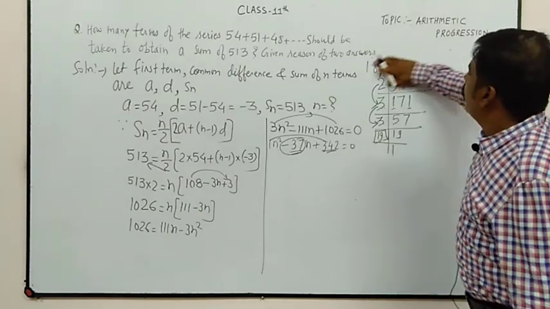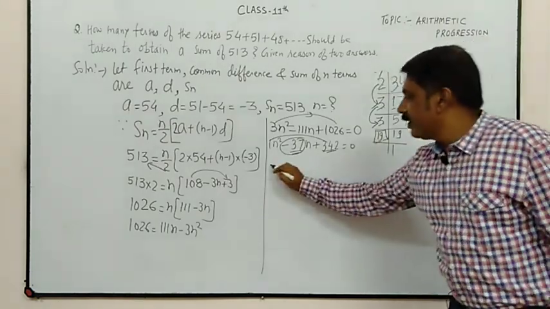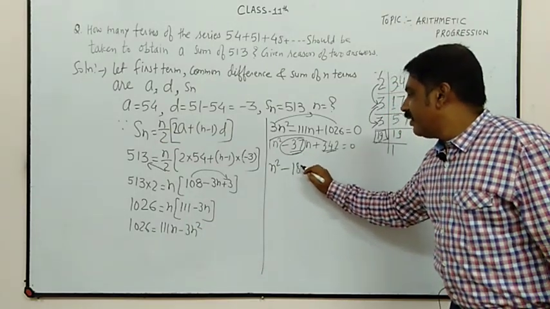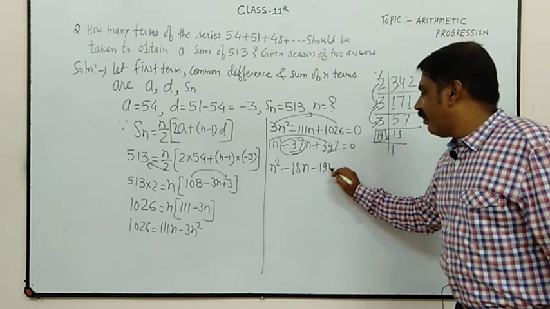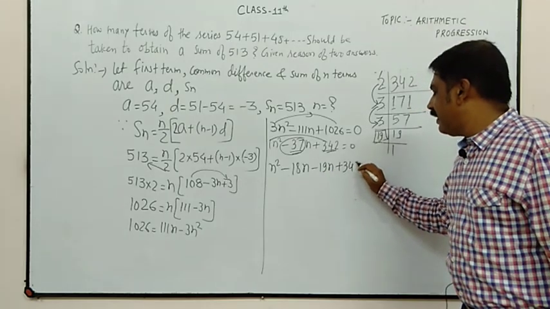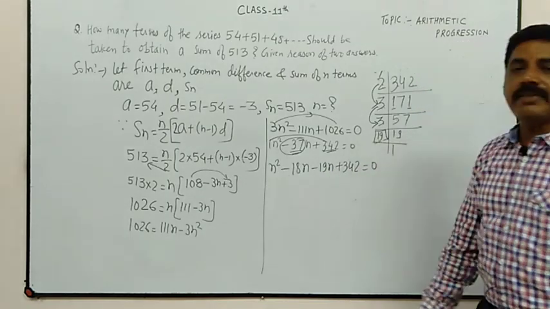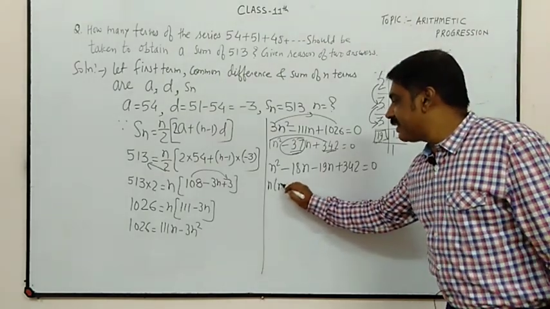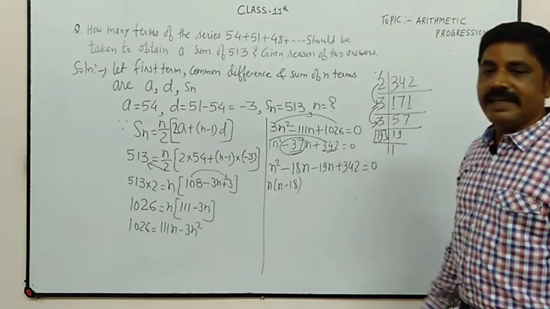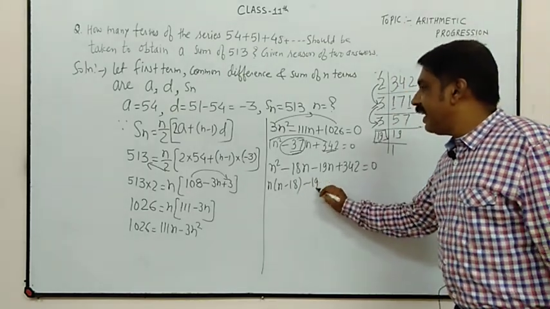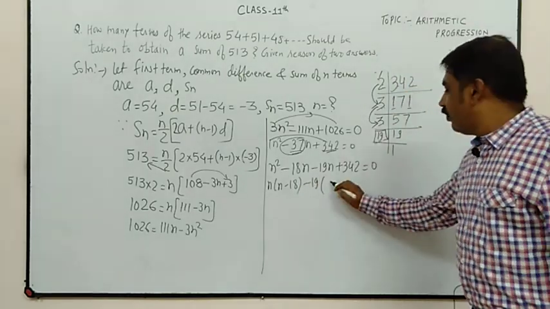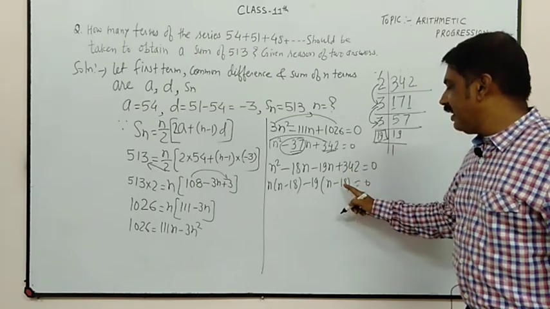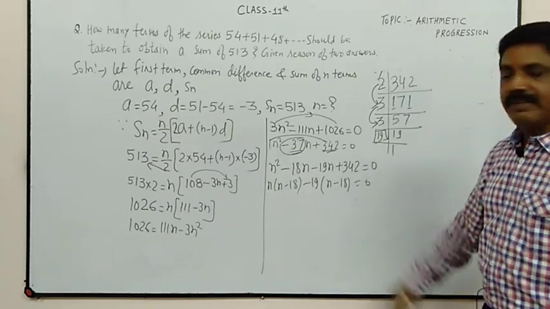Okay. So minus 37 is split into minus 18 and minus 19, and plus 342 is equal to 0. Clear? Now we can take n as common: n minus 18. Again minus 19 as common. So we get n minus 18, see, 19 ones are 19 and 19 eights are 342.